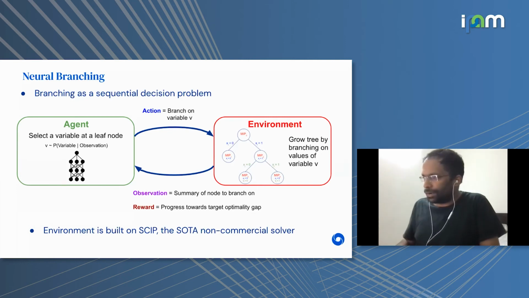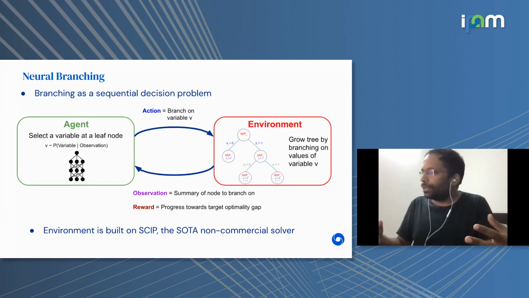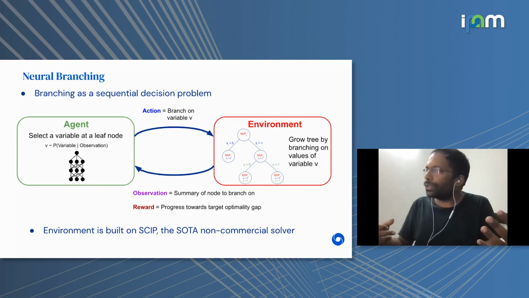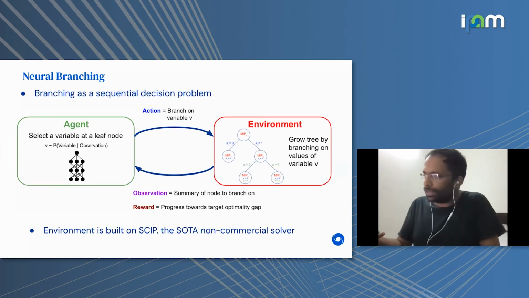that we desire. So as I mentioned before, the environment here is basically built using SCIP. So we rely on SCIP's tree search in order to carry this out. But instead of using one of the existing heuristics in SCIP for making branching decisions, we use a neural network to make those decisions. And SCIP, I should have explained, is the state-of-the-art non-commercial solver for solving MIPs.